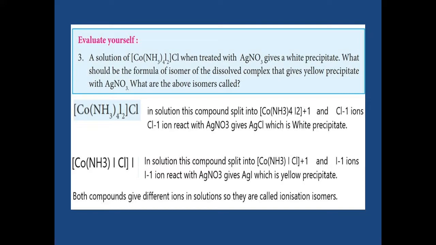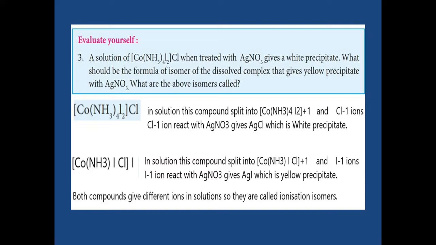Now we have to change the coordination entity of the given compound. In the first compound, which one is present outside the coordination entity? Chlorine. That chlorine in solution gives chloride ion. That chloride ion reacted with silver nitrate gives AgCl, which is a white precipitate. Now we are going to exchange the counter ion with the ligand inside.